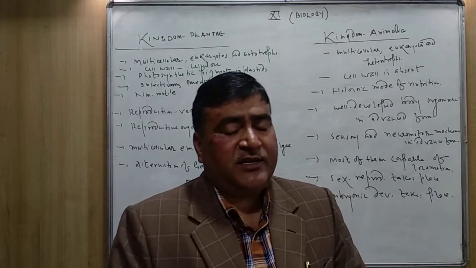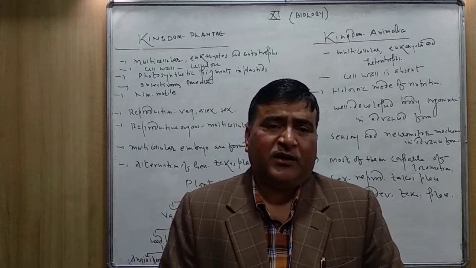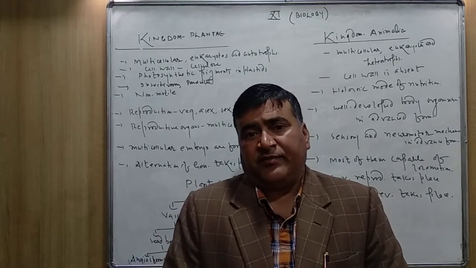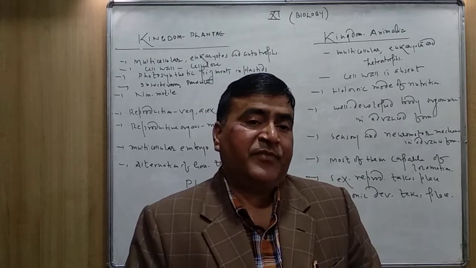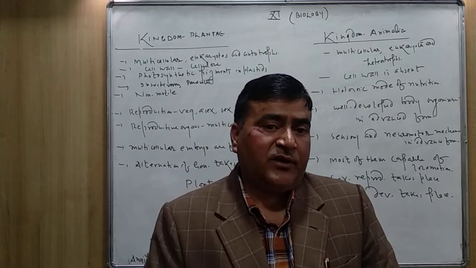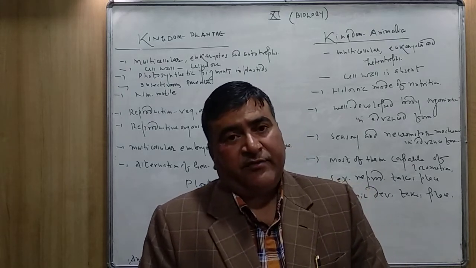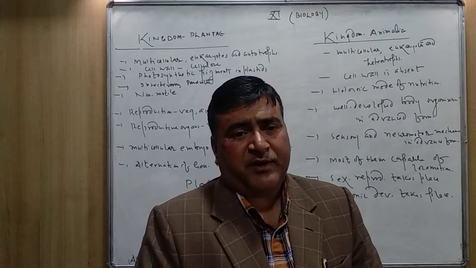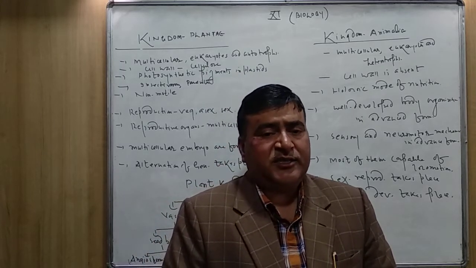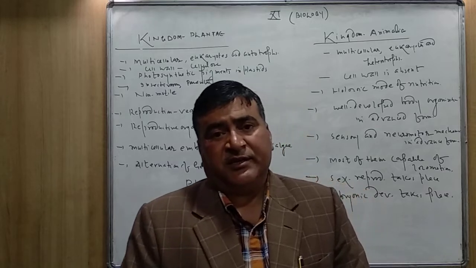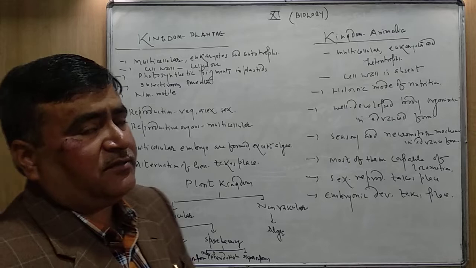All the plants, whether algae, bryophytes, pteridophytes, gymnosperms or angiosperms, contain photosynthetic pigments, and these pigments may be chlorophyll, phycocyanin, phycoerythrin. So many pigments are present, and these pigments are mainly present in the chloroplast, or you can say in the plastids.